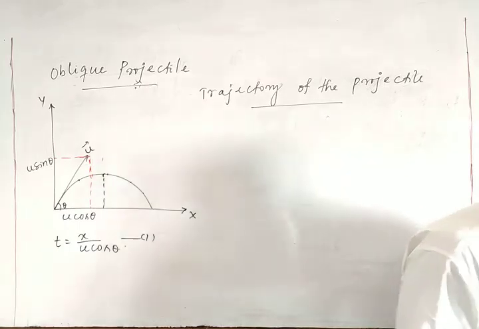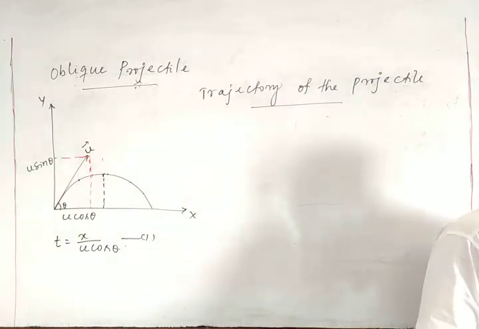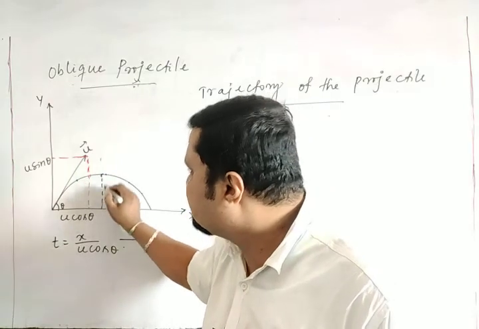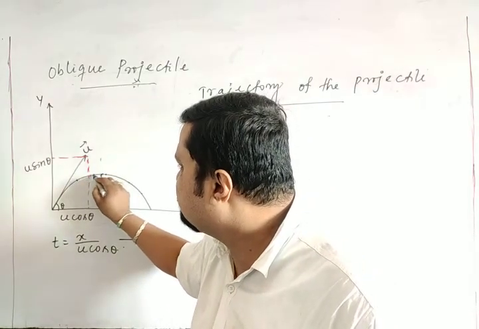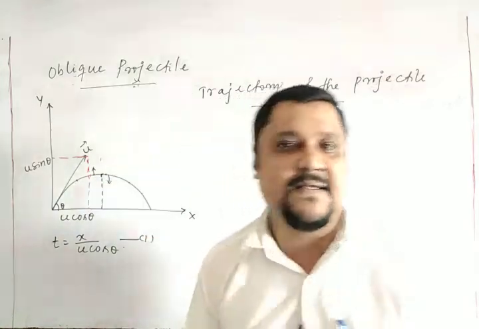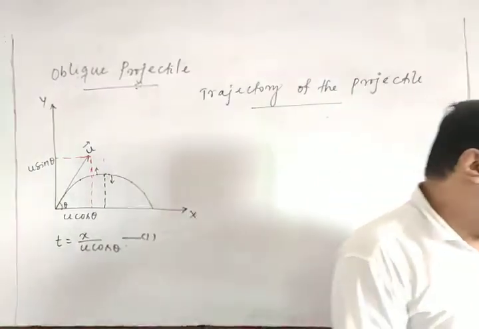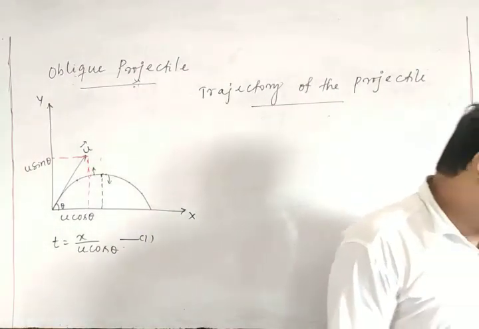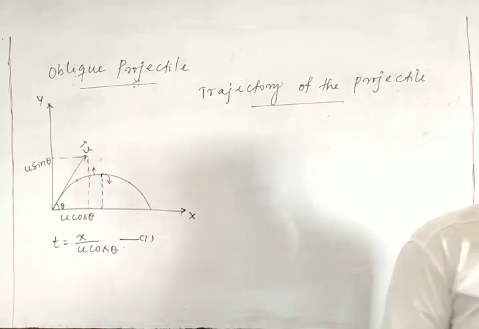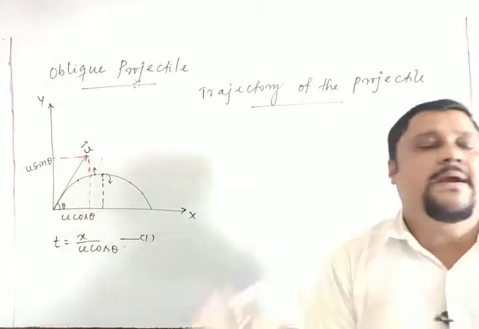After this, the projectile reverses its vertical direction and returns to earth, striking the ground with the same speed u, but the direction is different.